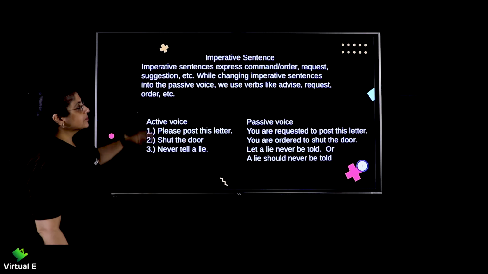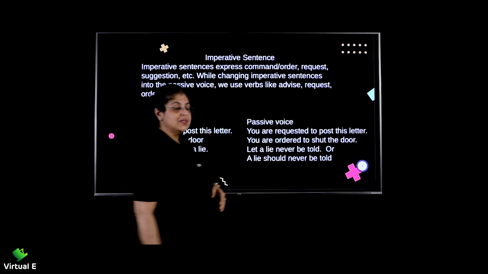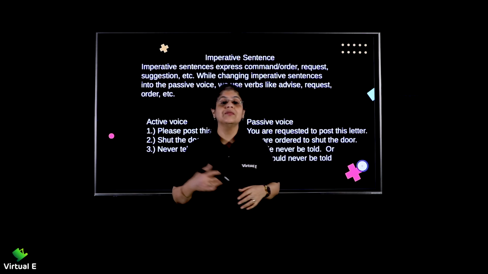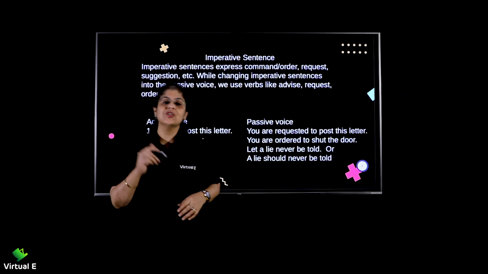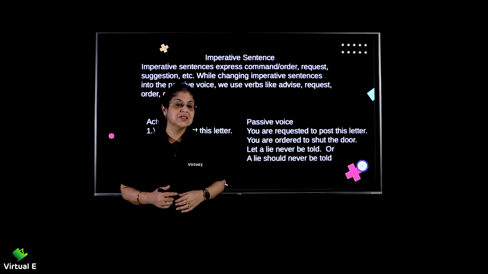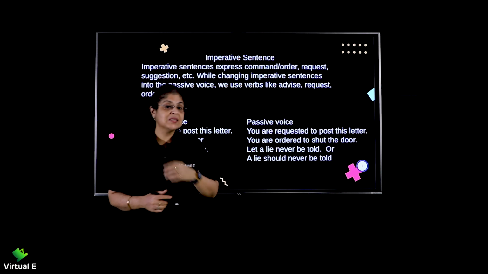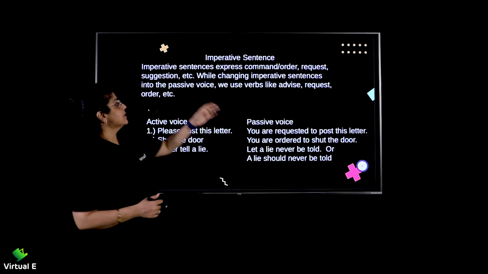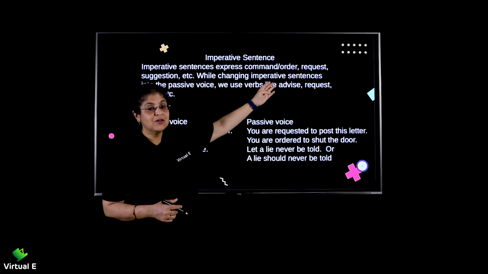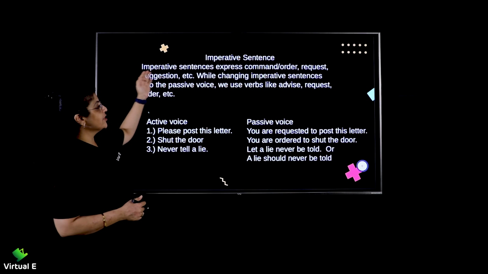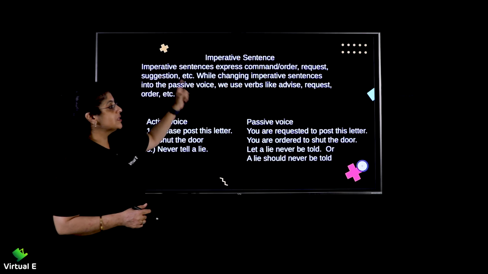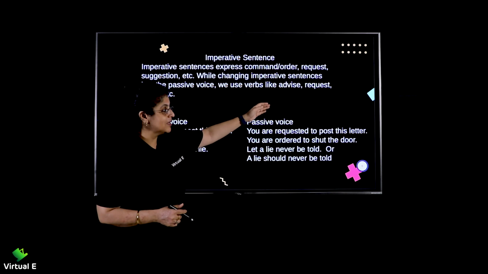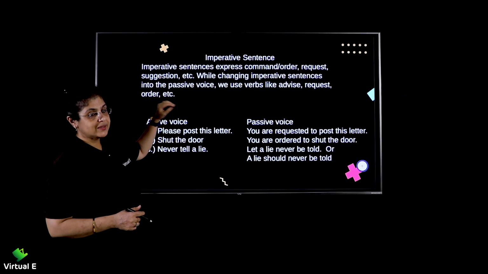So don't bother. Now, another type of sentence that can be asked, to convert into passive voice are your imperative sentences. First and foremost, my question to you is, do you know what are imperative sentences? I hope yes. I hope the answer is a yes. Anyways, I'm repeating it for you. Imperative sentences express command or order, request, suggestion, etc. While changing imperative sentences into passive voice, we use verbs like advise, request, order, etc.